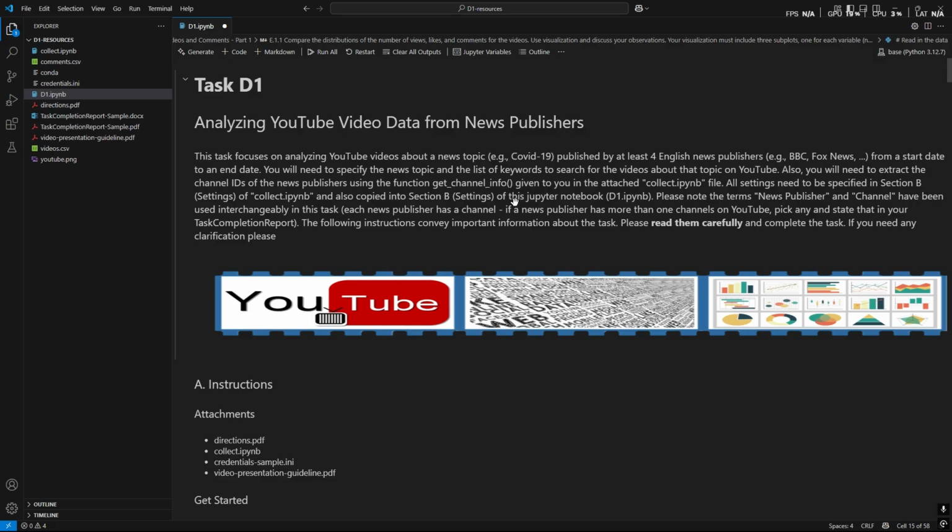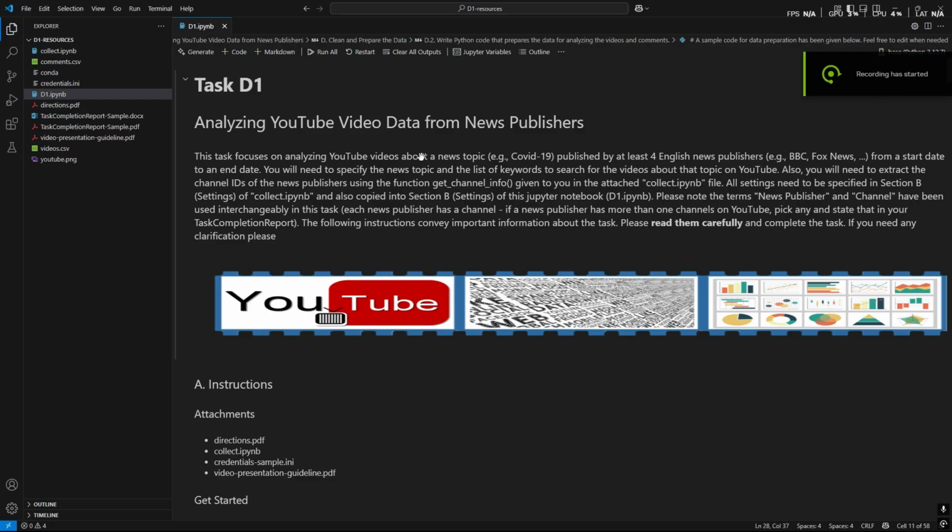For the D1 task, I was to work on a YouTube data analysis project using a YouTube API focused on the 2024 US elections. I collected video and comment data from major news channels like CNN, Fox News, BBC, ABC News, and more. The goal was to clean and prepare this data, analyze the viewership patterns, engagement trends, and content frequency by each channel.